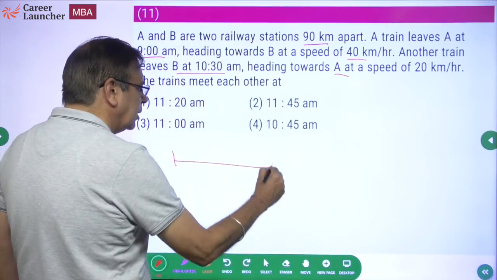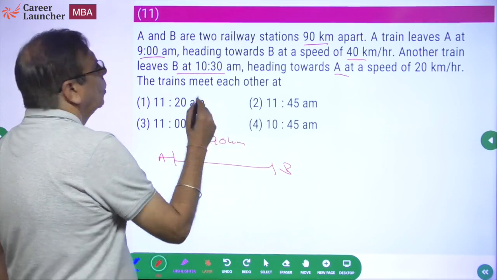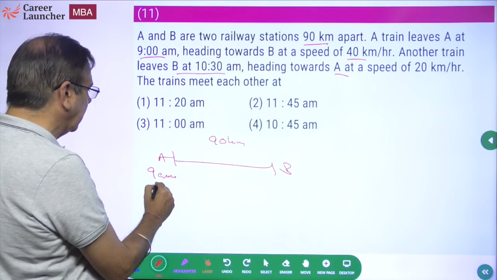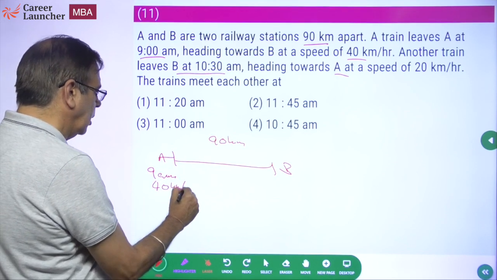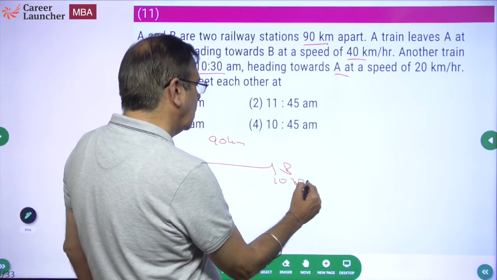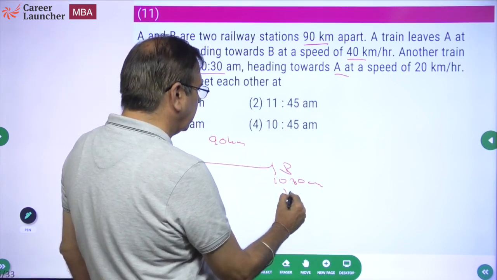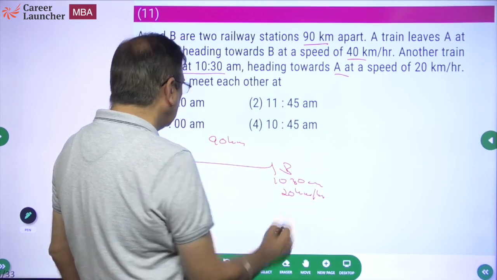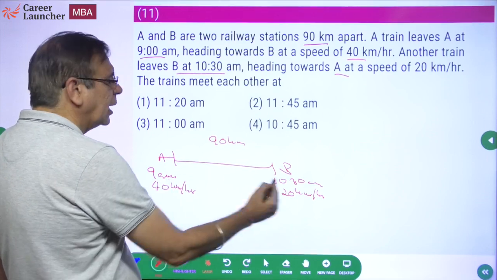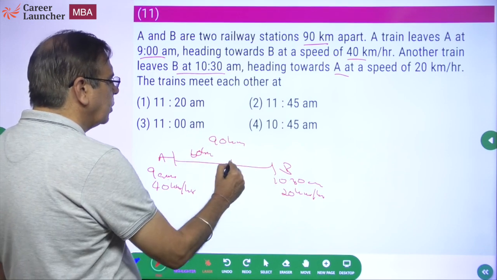So if we have two stations A and B, these are 90 kilometers apart. Train from A leaves at 9 a.m. at a speed of 40 kilometers per hour. And train from B leaves at 10:30 a.m. and heading towards A at 20 kilometers per hour. When will they meet? Simple thing. Where is train A at 10:30 a.m.? 9 a.m. it starts. At 10:30 a.m. it would have covered 60 kilometers. Okay, this is the situation at 10:30 a.m.